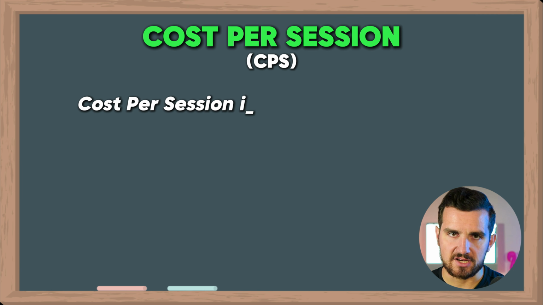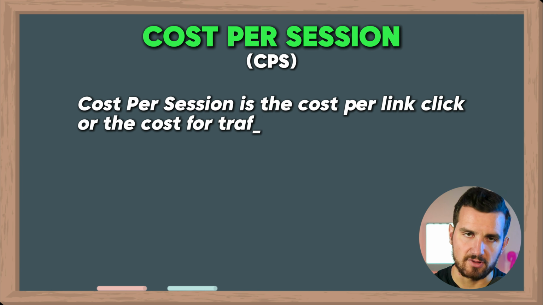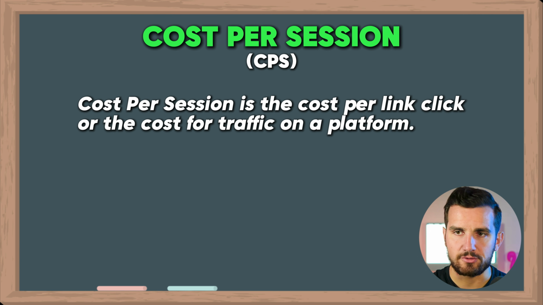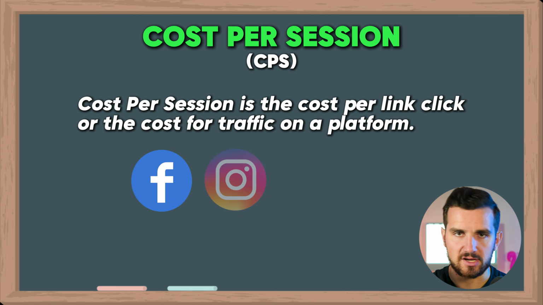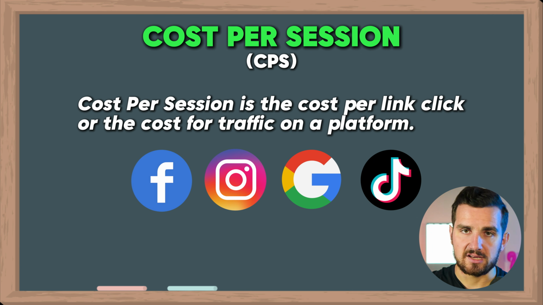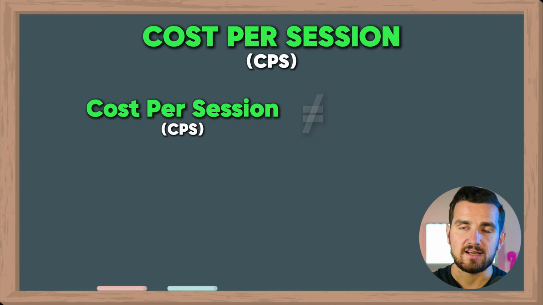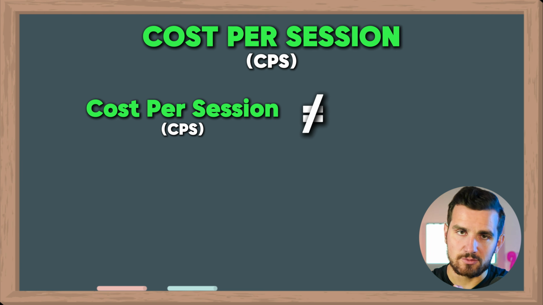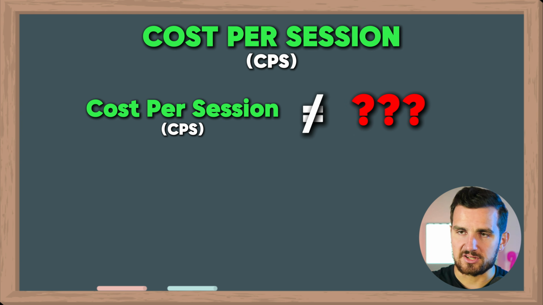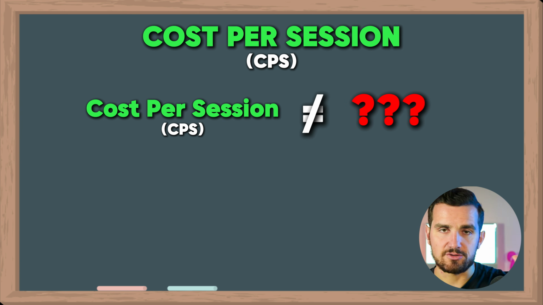So the cost per session is equal to the cost per link click, or the cost for the traffic on whichever platform, whether that's Facebook, Instagram, Google, TikTok, paying an affiliate to send traffic to our site. Whatever we pay per click on that platform, our cost per session is similar, but it's not quite equal to that. Now, why is that? Why wouldn't just the cost for that traffic be equal to the cost for that session?